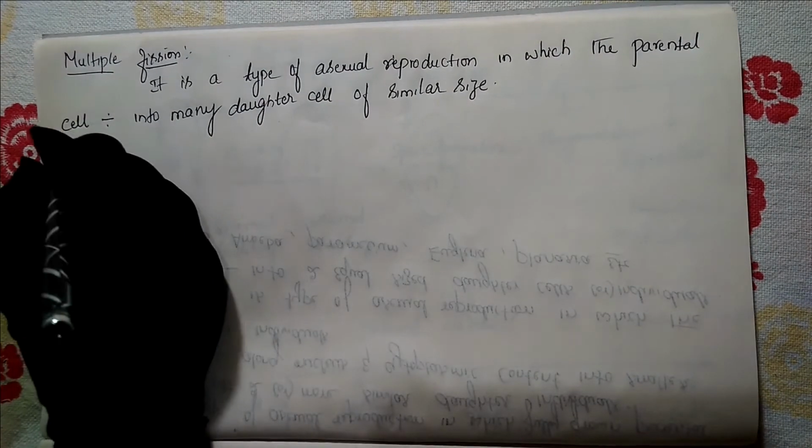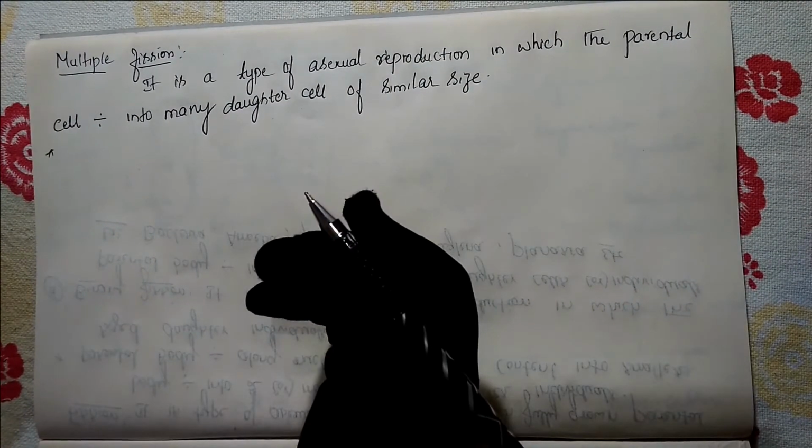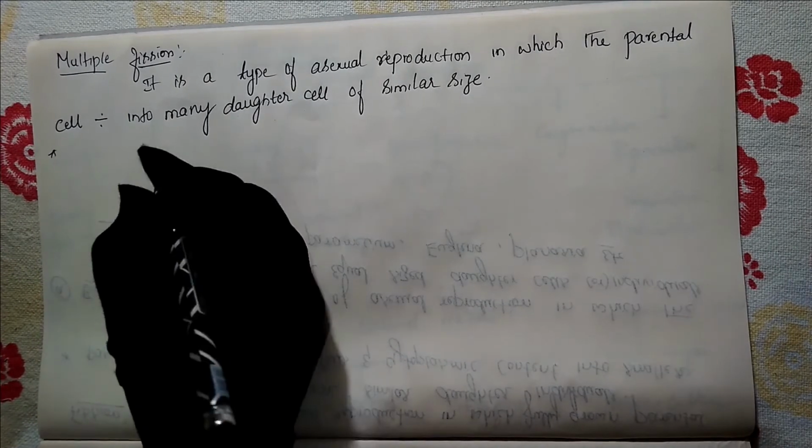So in this process, the nucleus of the parent cell repeatedly divides to produce a large number of nuclei.